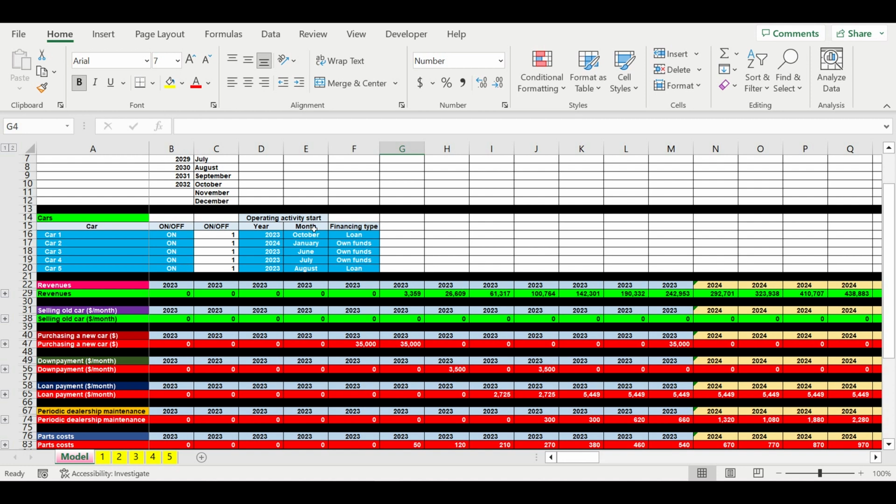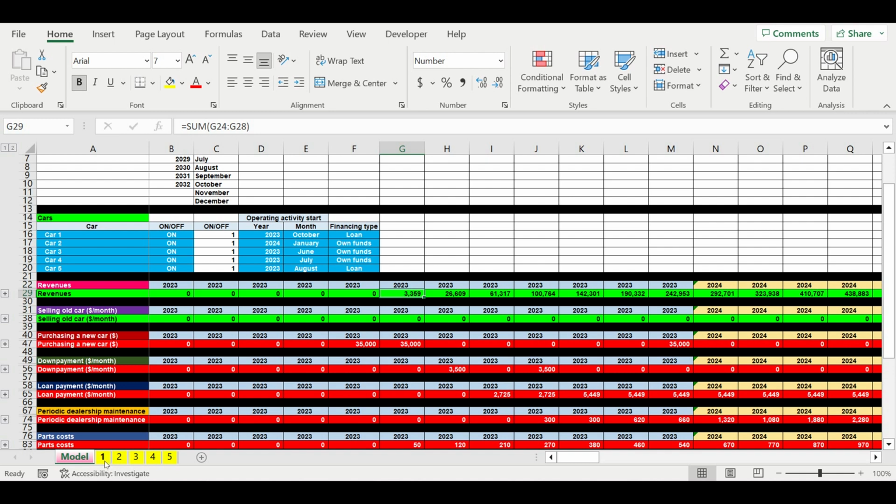When we are creating different scenarios, we will have to automatically link the start of the management company, when we have the cash flow from the cars, revenues or expenses, to our cars.